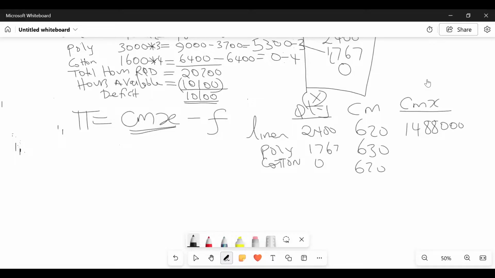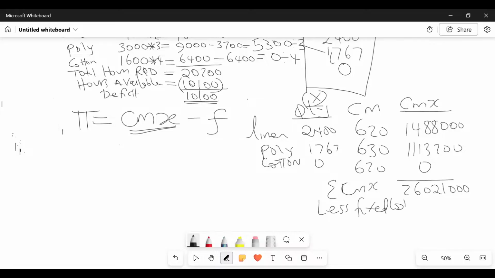How about 77 times 630? 1,113,200. And then 0, isn't it? Then what is the total contribution? 2,601,210,000. Then you come and less what here, somebody? Fixed cost. Because you want to use this formula, profit equals total contribution minus fixed cost.